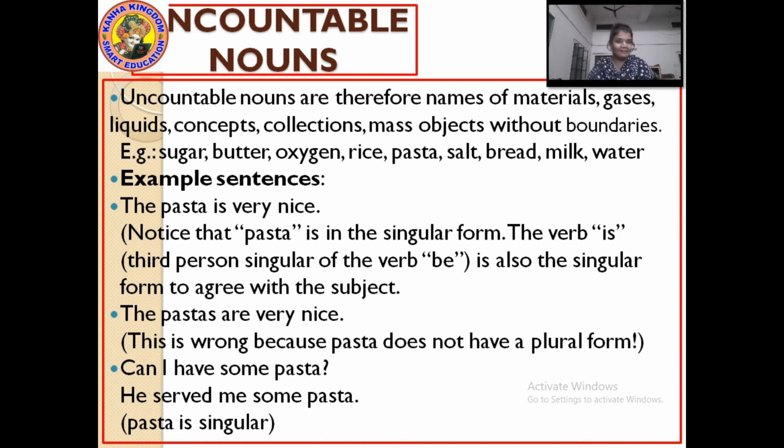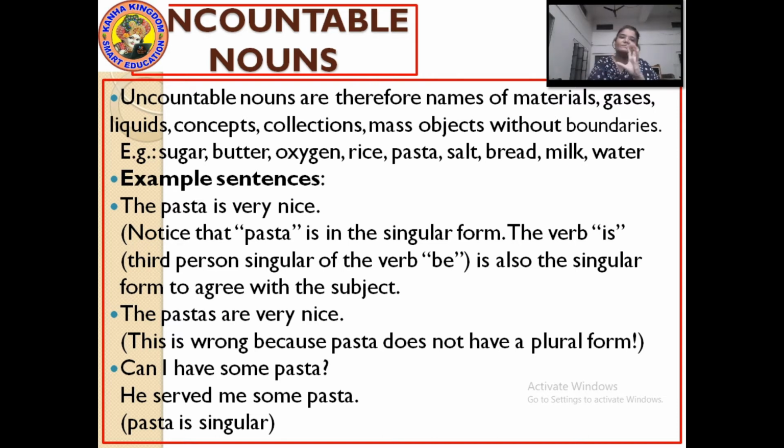Salt. But, 2 spoons of salt. We are counting the spoons. We are not counting the salt. Bread, milk. I drank 2 milk? No, I drank 2 glasses of milk. Next, water. I have given you the example before. So such things come in uncountable nouns, which have no boundaries at all. Okay, let's see some examples.